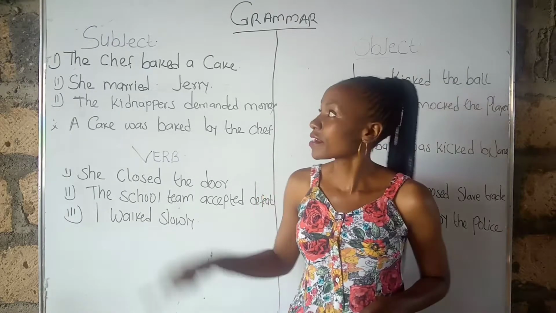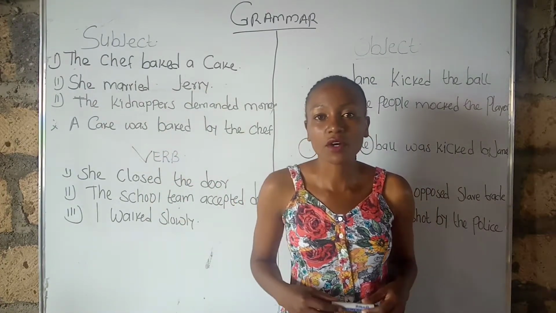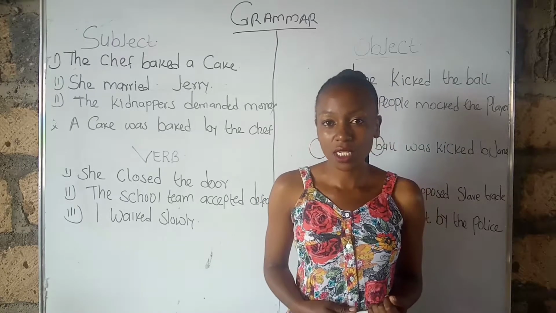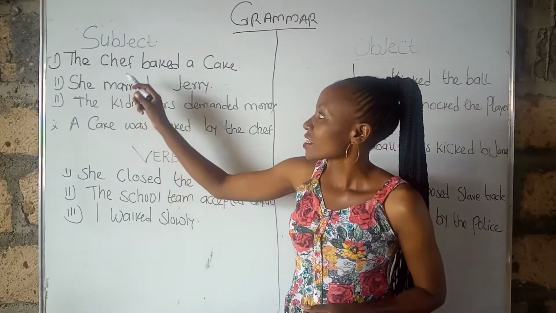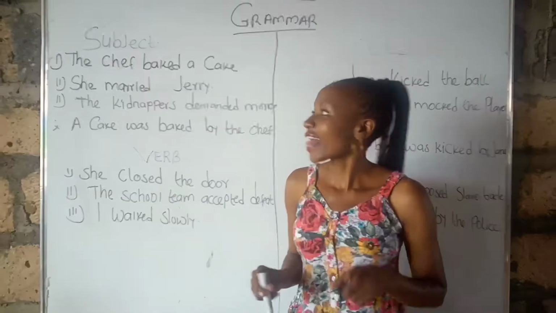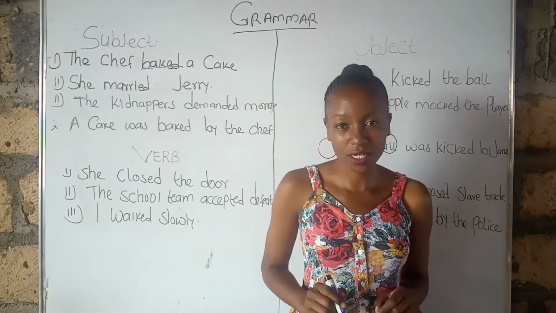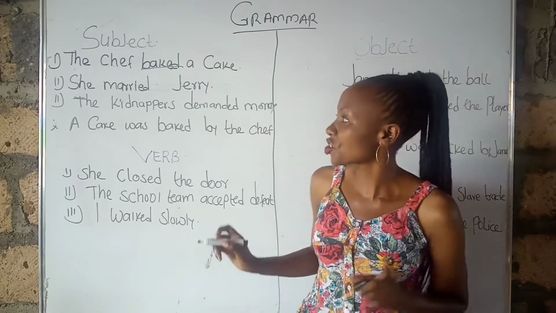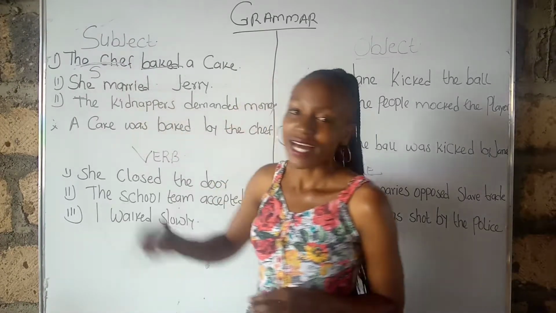When a sentence is in the active voice, the subject comes at the beginning of the sentence. But when it is in the passive voice, the subject comes at the end. First example, the sentence is in the active voice: The chef baked a cake. Where's the action? The action is baked. Who did that action? It is the chef. So our subject is the chef.